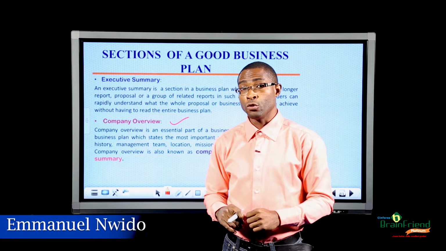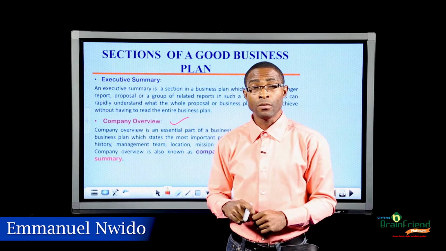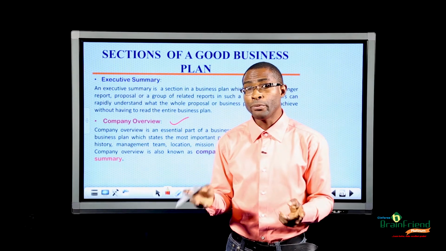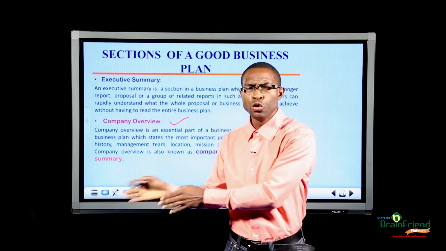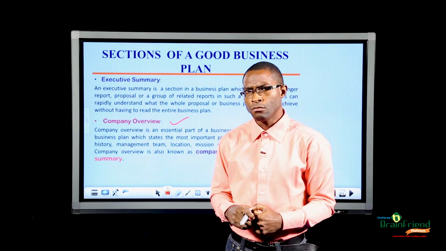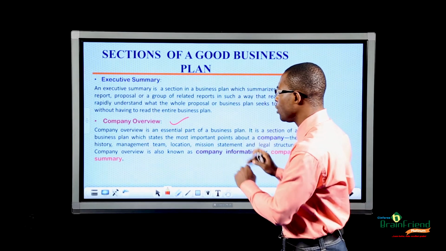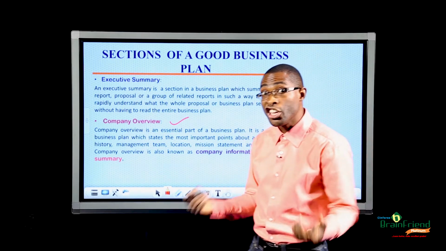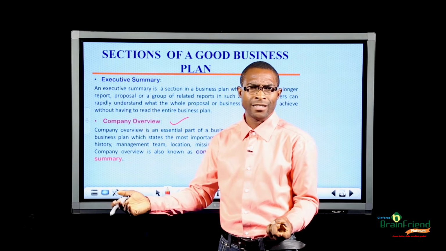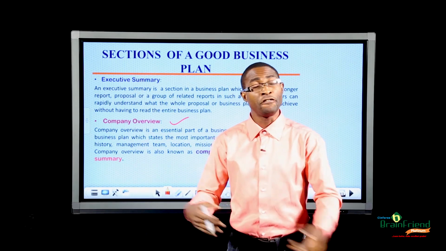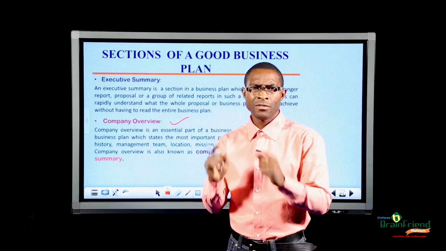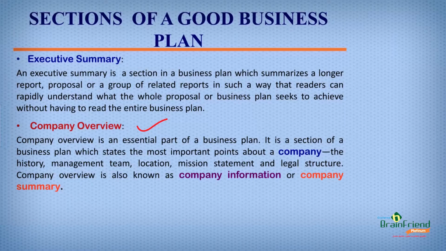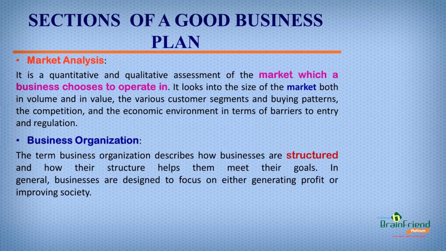The company overview. The company overview captures the company's name, the location, and probably the landmark, directions to the company itself. That's basically for the company overview. It also captures the history of the company, the management. Who is running? Is it a family business? Are we employing? Who are the directors of this company? These details are what is captured when you have your company overview section.